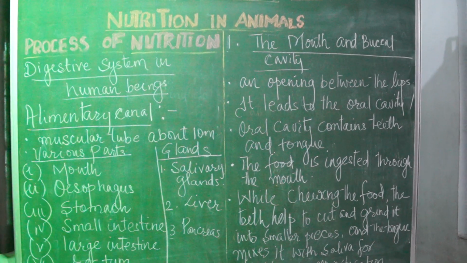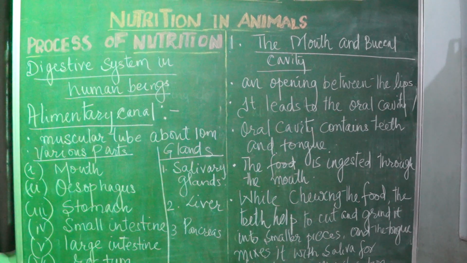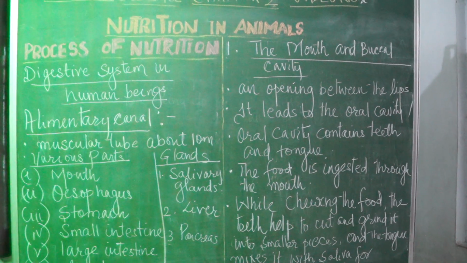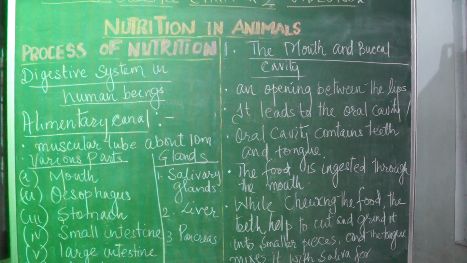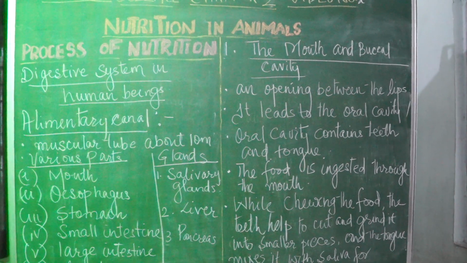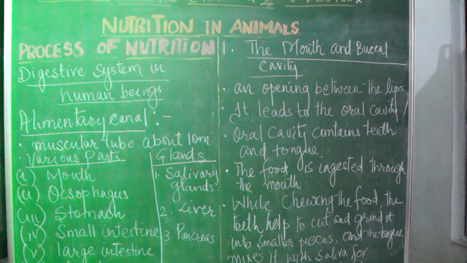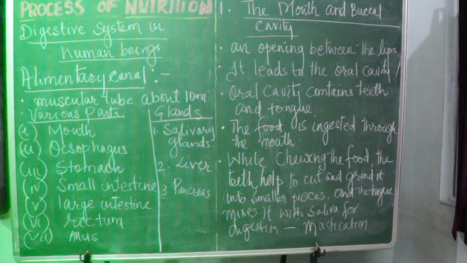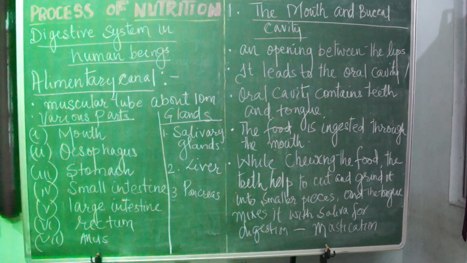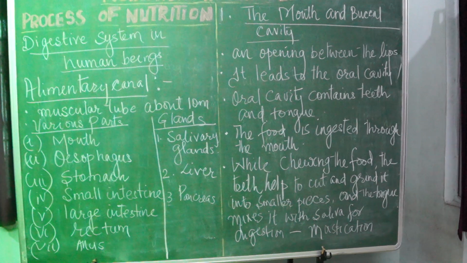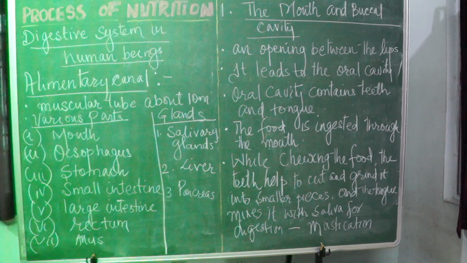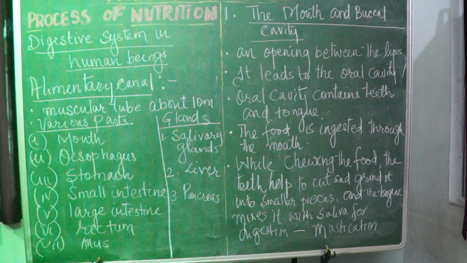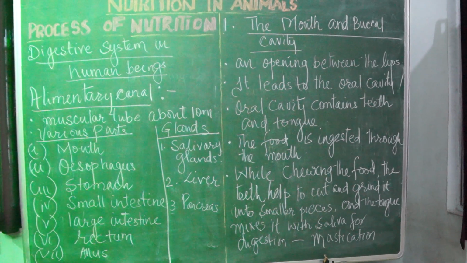While chewing the food, the teeth help to cut and grind it into small pieces, and the tongue mixes it with saliva. That process is called mastication. So mastication is when we chew the food with our teeth, it is cut into small pieces, and the tongue helps to mix it with the saliva. So digestion starts in our mouth.